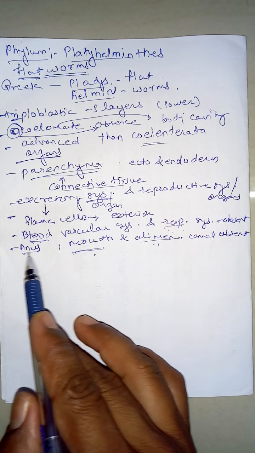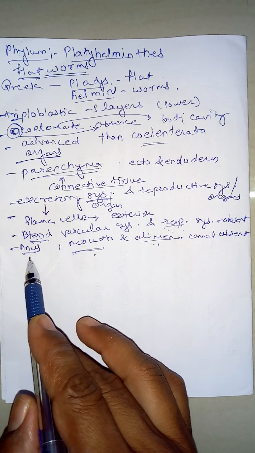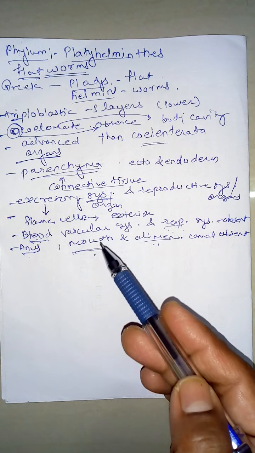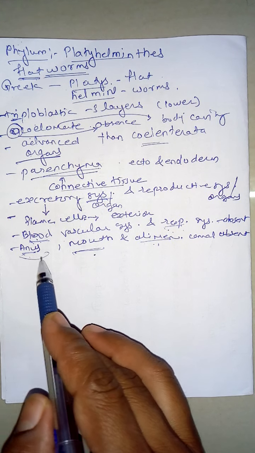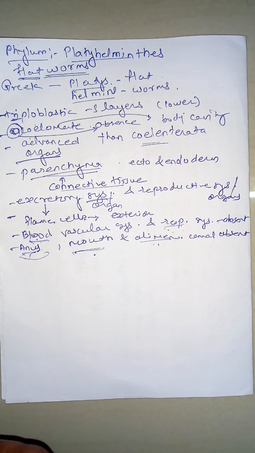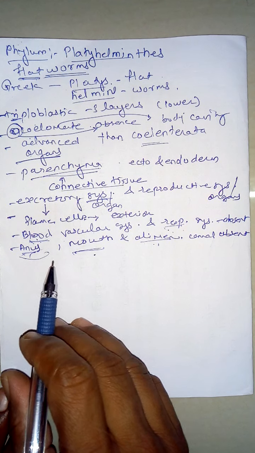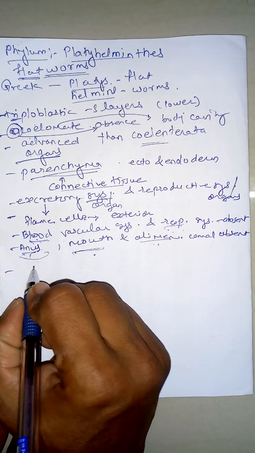And why is the anus required? For elimination of the nitrogenous waste material. Here, if they get 100% digested food material, the production of nitrogenous waste material is not there, and so the anus is also not there. So here the digestive system as such is also absent.